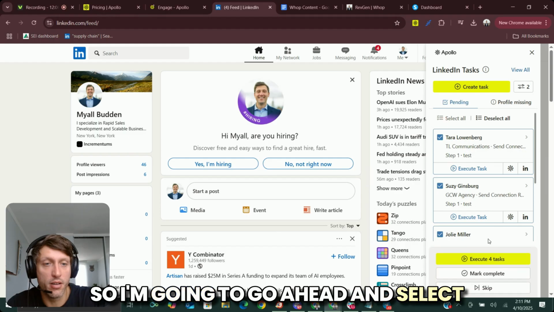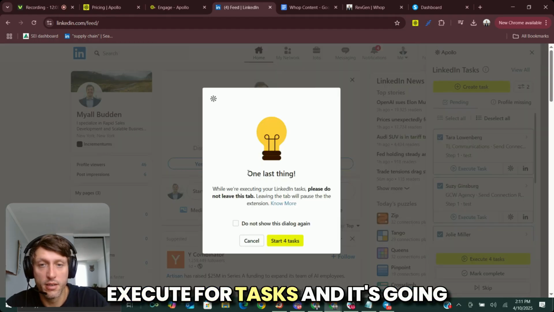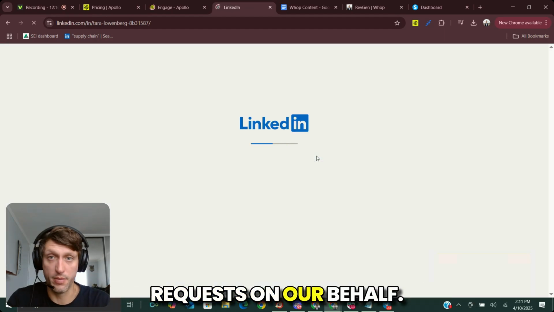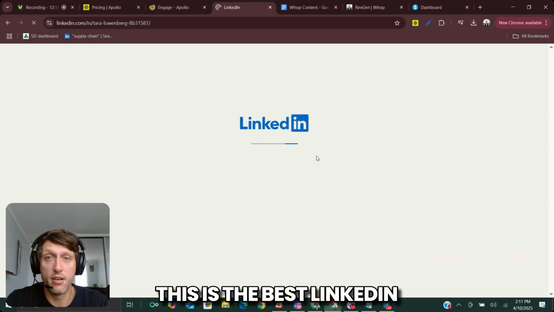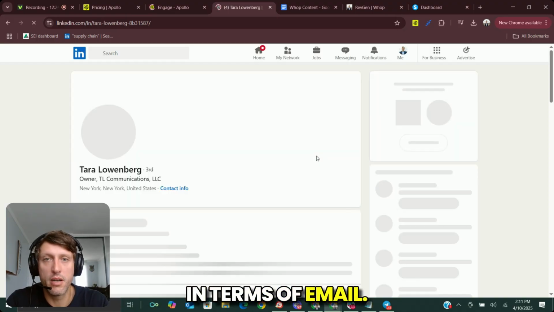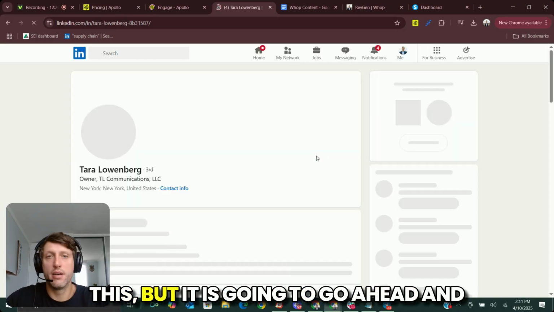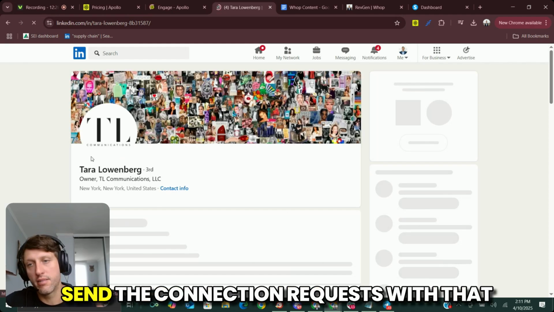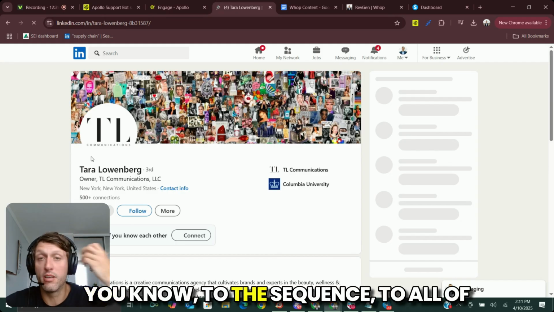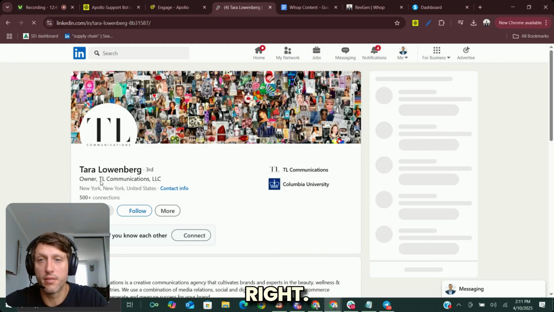So I'm going to go ahead and select all, and I'm going to click execute for tasks. And it's going to go ahead and send the connection requests on our behalf. This is the best LinkedIn solution that Apollo has right now. In terms of email, you're not going to have to do all of this, but it is going to go ahead and send the connection requests with that message that we added to the sequence to all of the contacts that you added to the sequence, right?